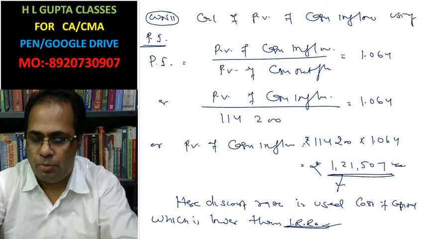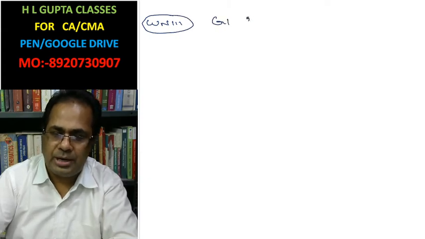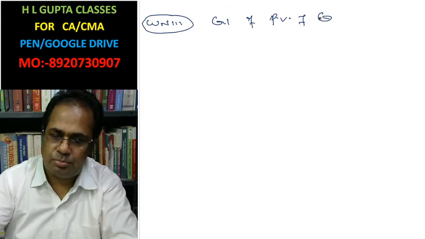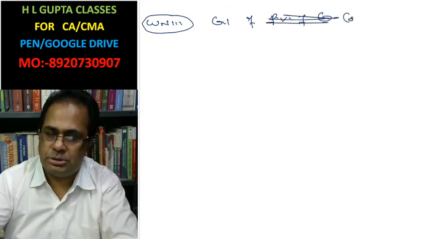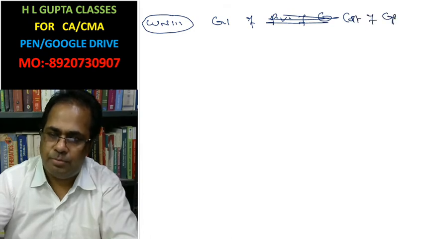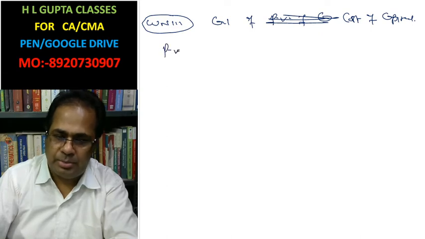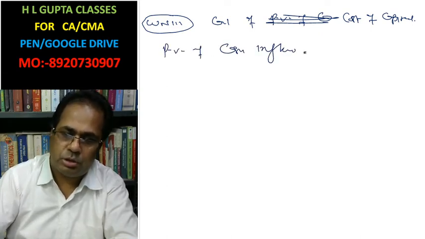Okay. Now, in working note, we can calculate cost of capital. Working note 3. Calculation of cost of capital. Here, present value of cash inflow at cost of capital.